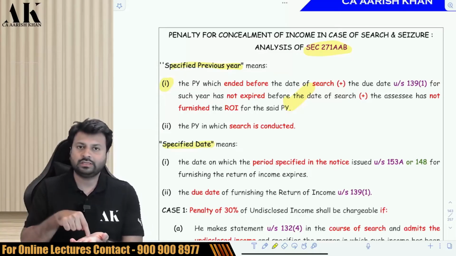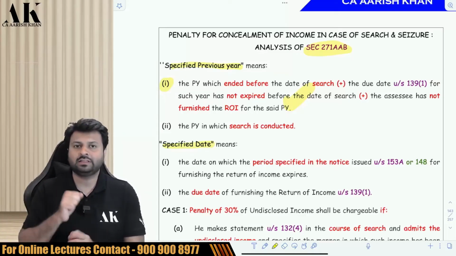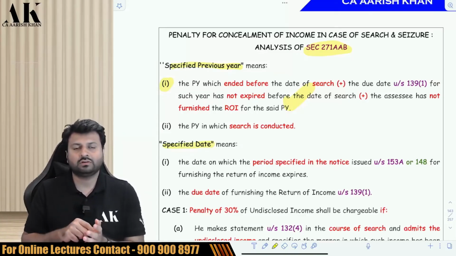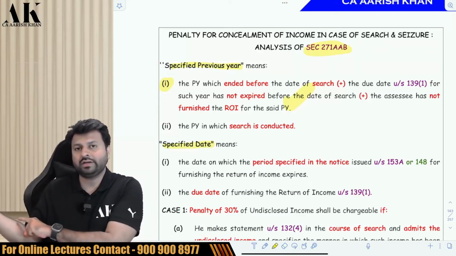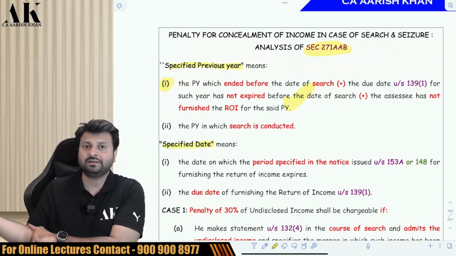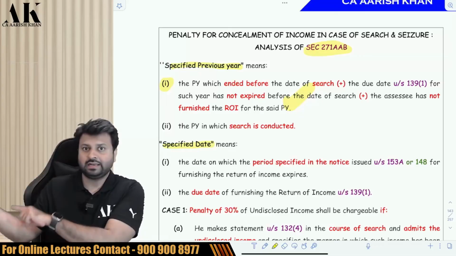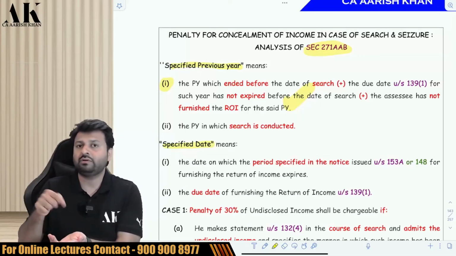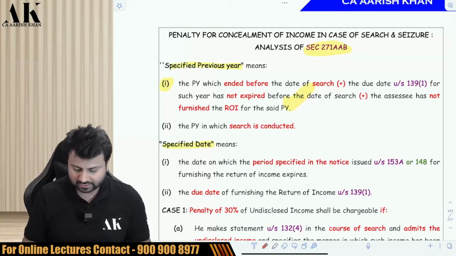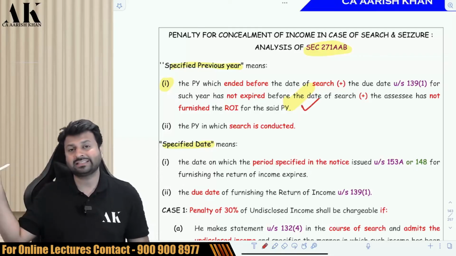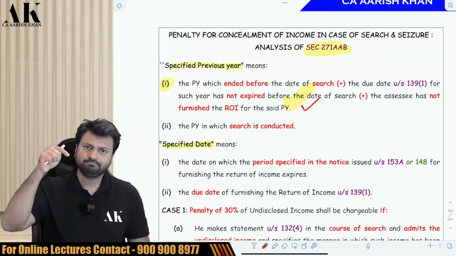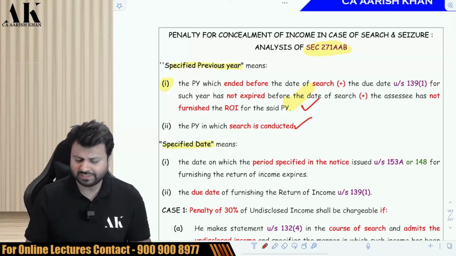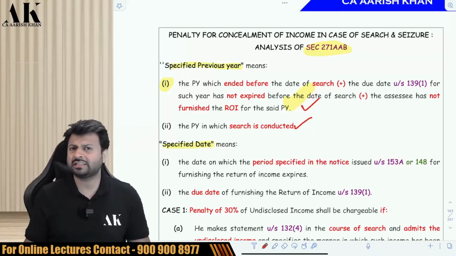Suppose search has happened in the month of July 2022. So 21-22 can be considered as a specified previous year if it is the last year. Secondly, the due date of filing of return has not expired in the month of July and you have also not filed the return. If these 3 conditions are fulfilled, then the last year can be considered as a specified previous year. The current year, that is the year of search, will always be considered as a specified previous year.